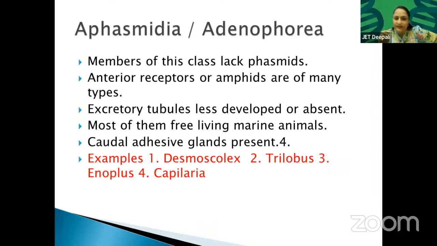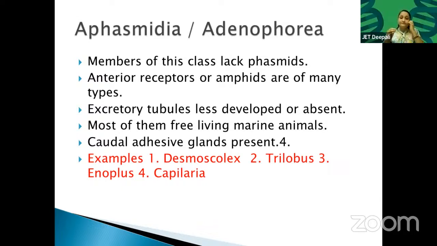Caudal adhesive glands are present. They are ectoparasites basically. Why adhesive glands? Because they suck. These marine Aphasmidia class members are species that are usually marine, and they feed on fishes. They are ectoparasites on many fishes, and they have adhesive caudal glands.